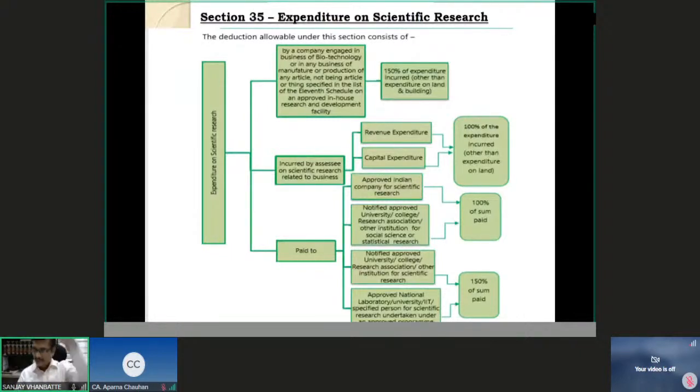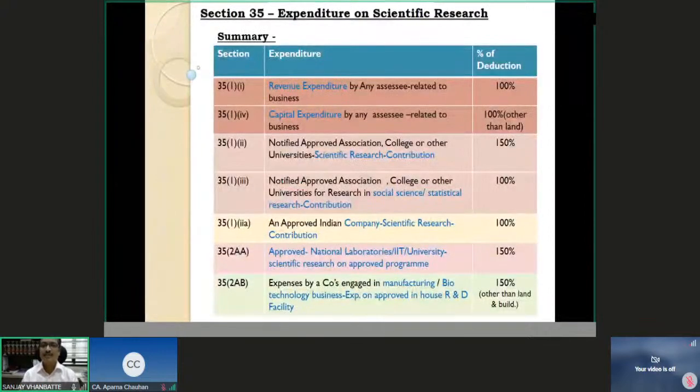What I have done is, instead of presenting it this way, which is just a representation from the manual of our institute, I have tried to make it slightly simpler from the examination point of view, so that you are able to remember it. And try to understand there are two different categories of expenses.